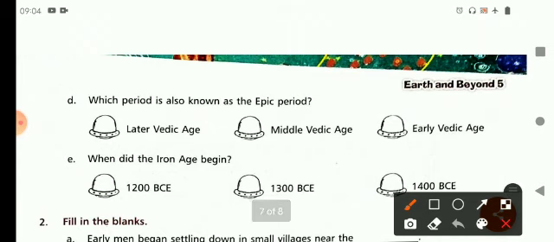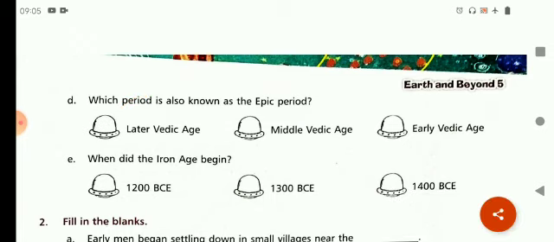Which period is also known as the epic period? And the answer is later Vedic age. When did the Iron Age begin? And your answer is 1200 BCE.